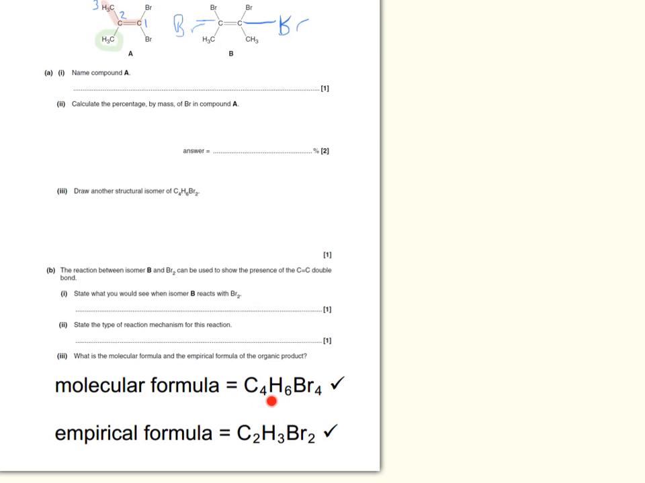When converting the molecular formula to empirical formulae, you cut down to the simplest whole number ratio. 4 goes down to 2, 6 is cut down to 3, and 4 is cancelled down to 2.